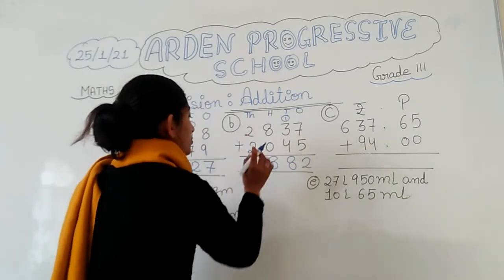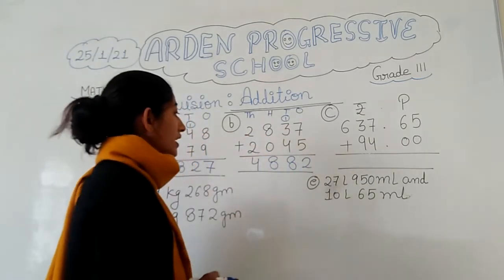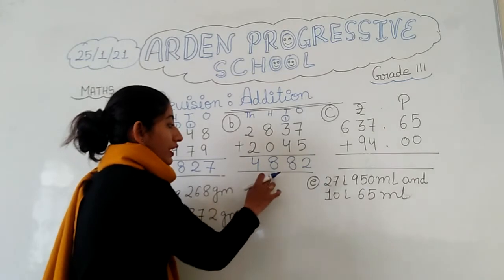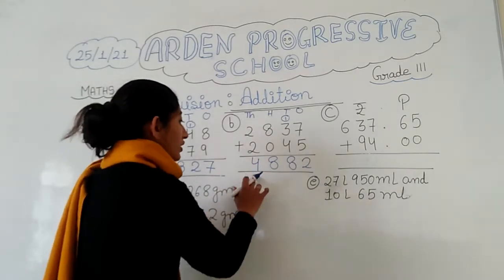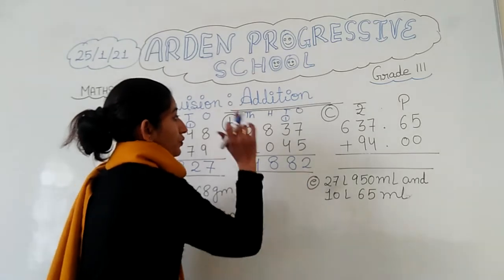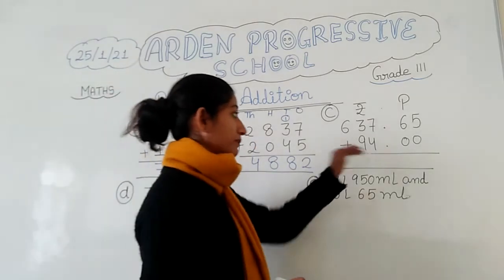And then 2 plus 2 is 4. So what is the answer? 4882 is the answer.